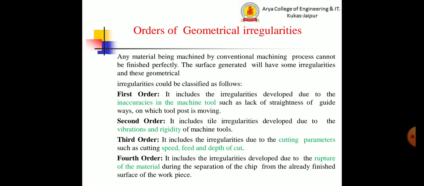Second order includes irregularities developed due to the vibration and rigidity of the machine tool. Third order includes the irregularity due to cutting parameters such as cutting speed, feed, and depth of cut. Fourth order includes the irregularities developed due to the rupture of the material during the separation of the chip from the already finished surface of the workpiece.